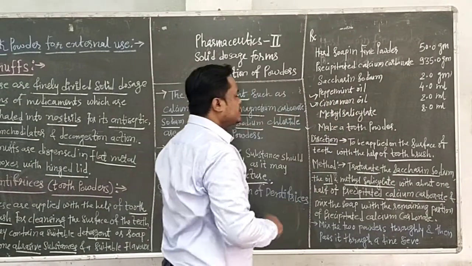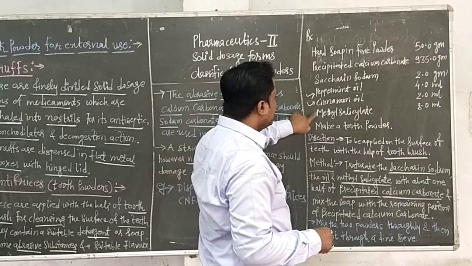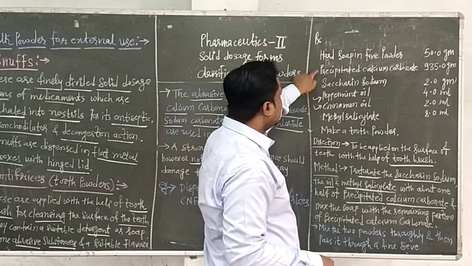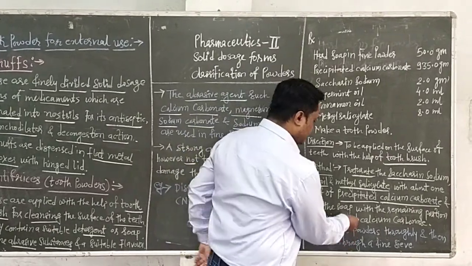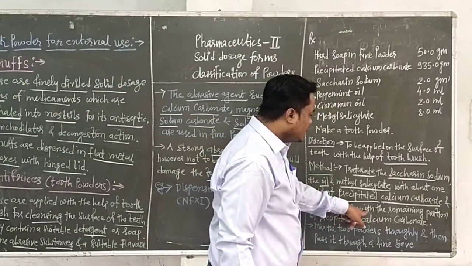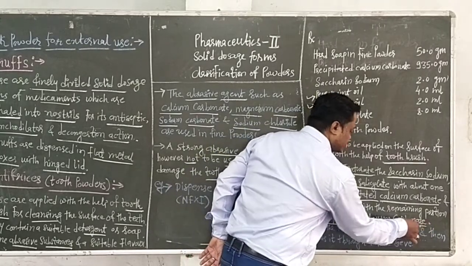Means you first triturate saccharin sodium and then the peppermint oil, cinnamon oil and methyl salicylate with the 1/2 of the precipitated calcium carbonate, that is the abrasive agent.